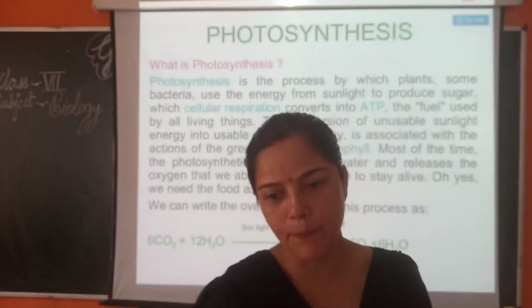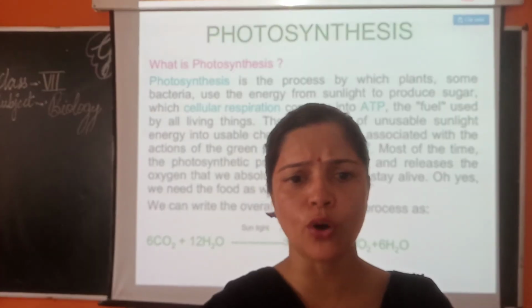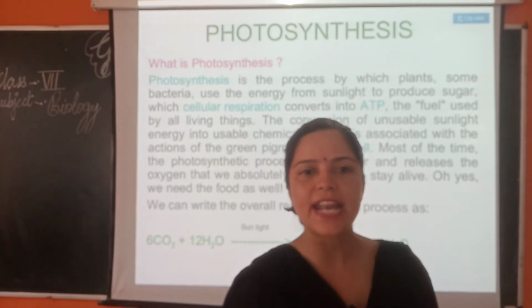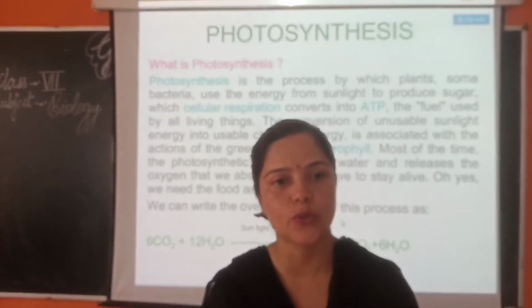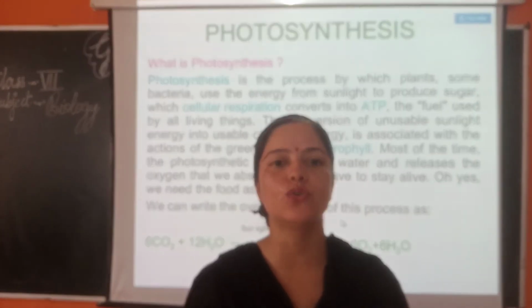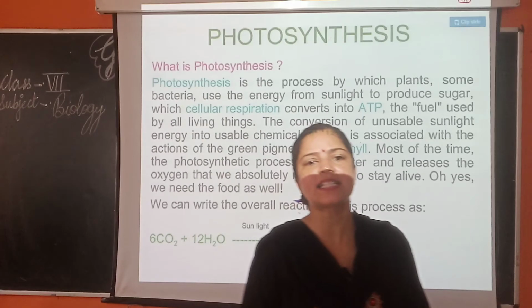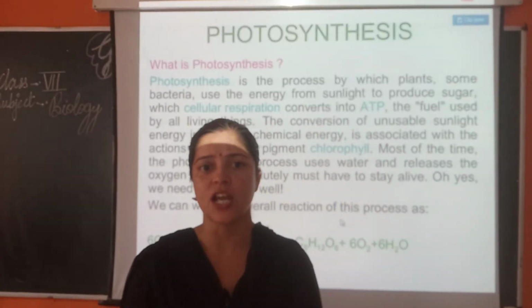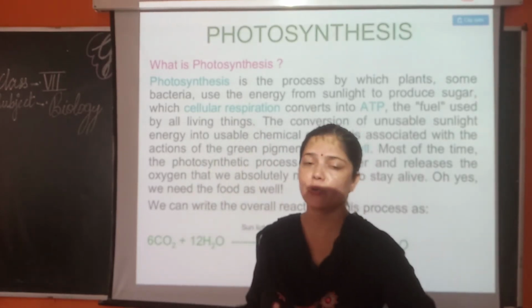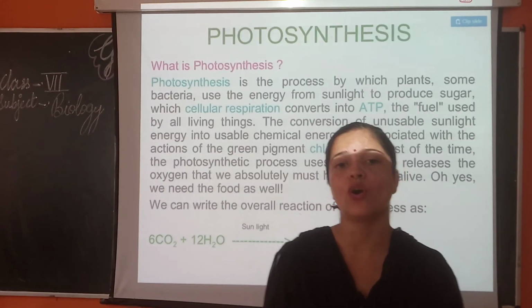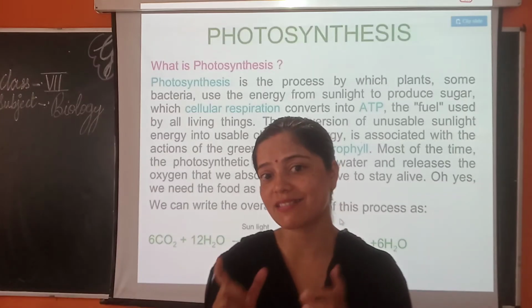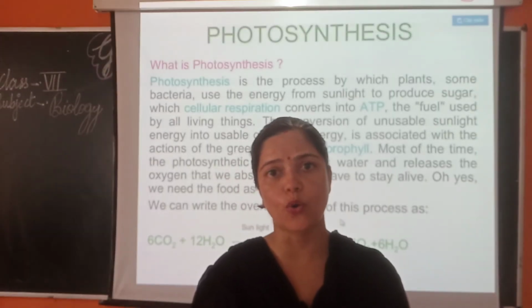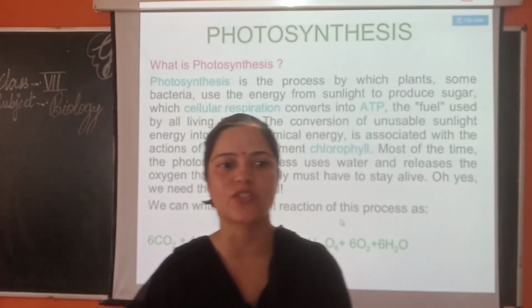Carbon dioxide is obtained from the atmosphere and water is obtained from the soil and is absorbed by the roots and carried to the leaves through xylem. So photosynthesis is the process of converting sunlight energy, water and carbon dioxide into sugar and oxygen, and as I told you, 6CO2 plus 12H2O under sunlight and chlorophyll gives C6H12O6, that is glucose, that is carbohydrate, 6O2 that is oxygen, and water as 6H2O.